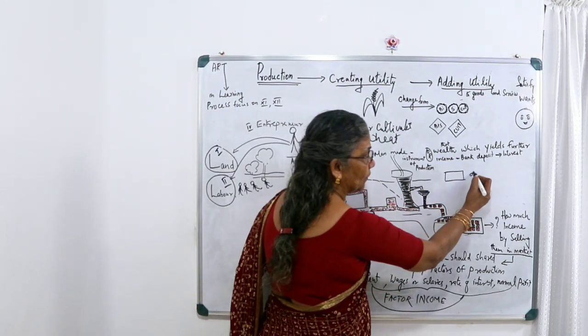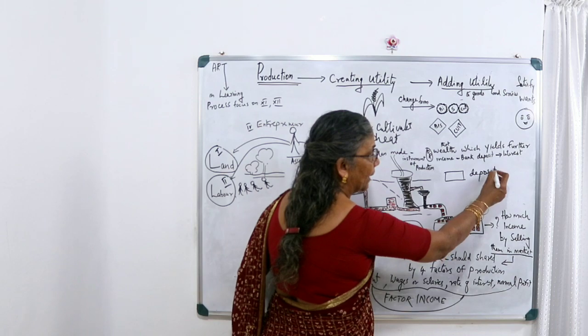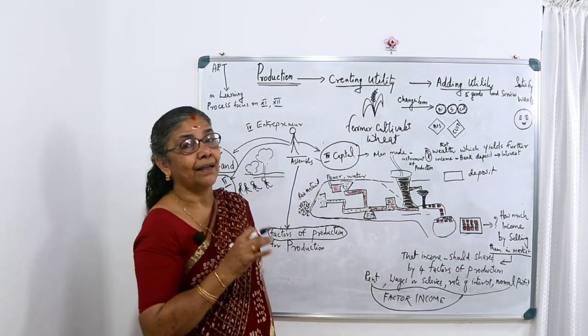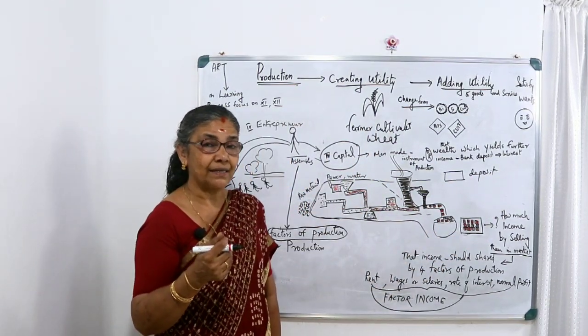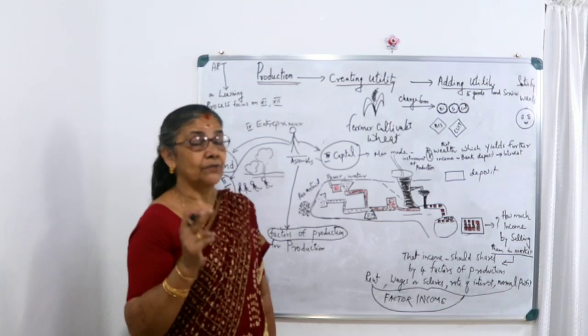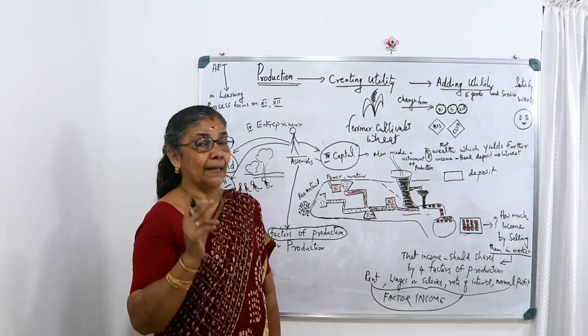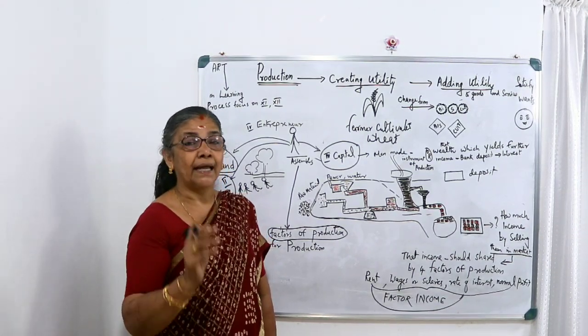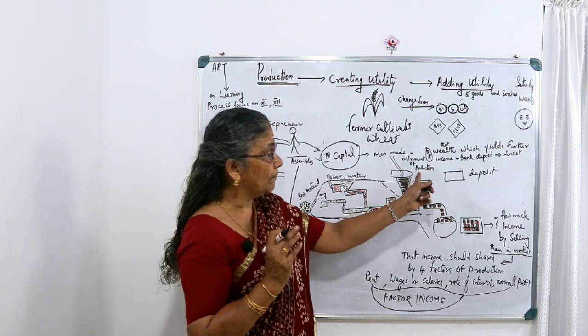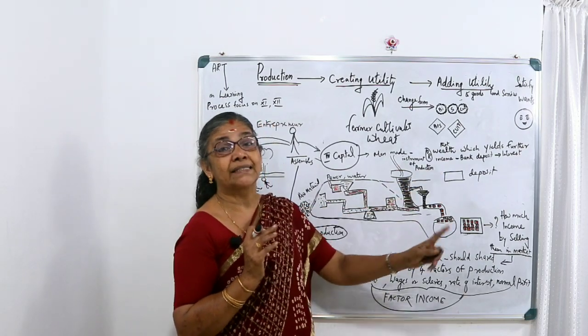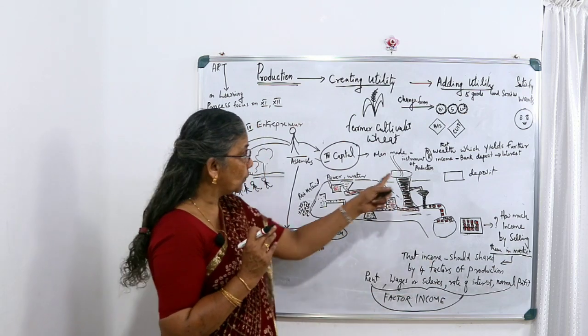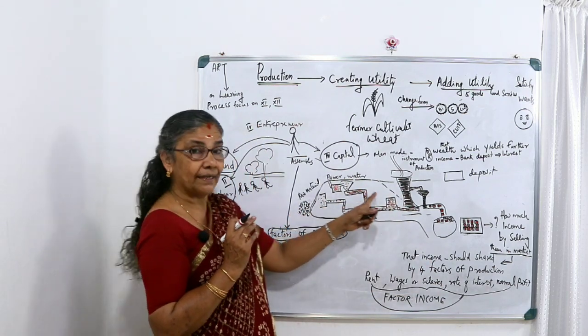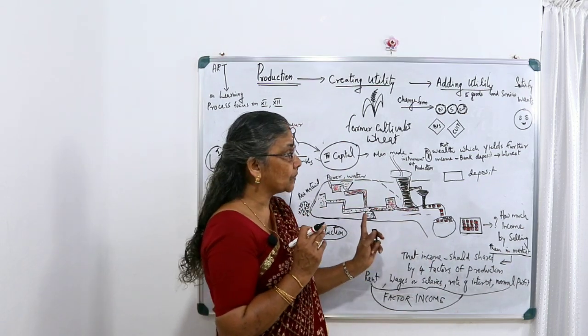So when you deposit the money you have in a bank, you will get a rate of interest, so that is also capital. So capital is man-made, capital is an instrument of production, capital is a means of production, and capital is that wealth which yields further income. Here we can see all the things that are used as capital.